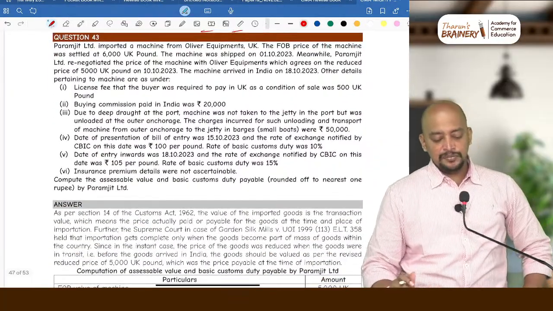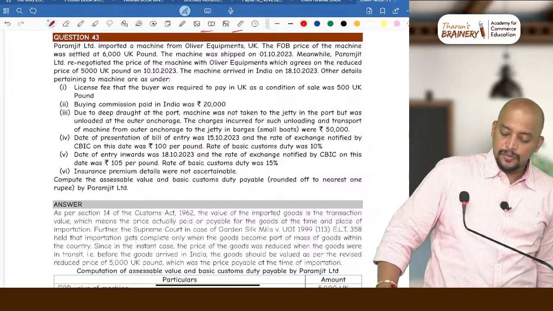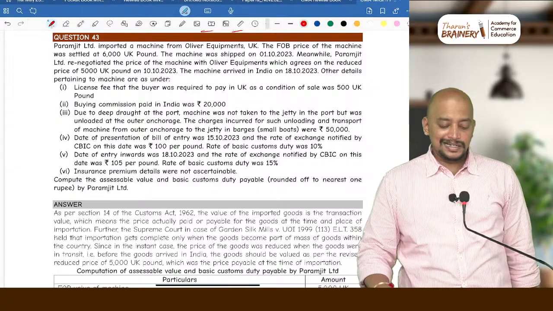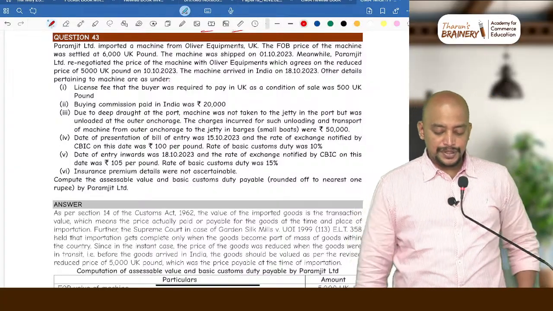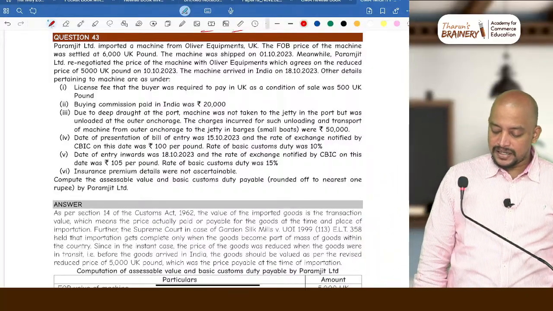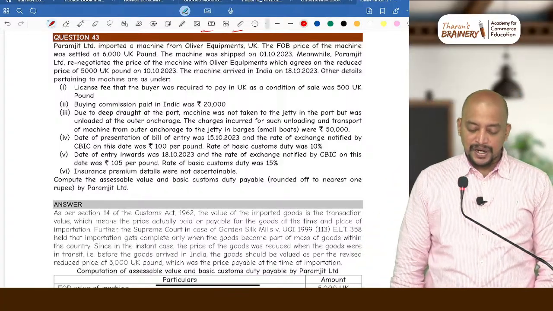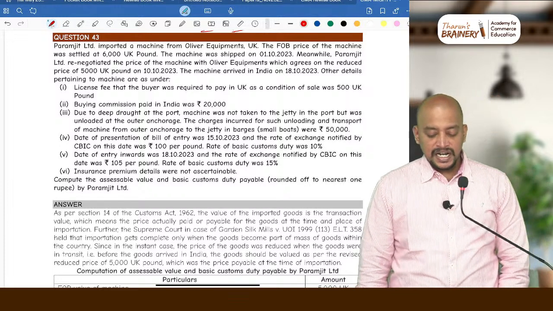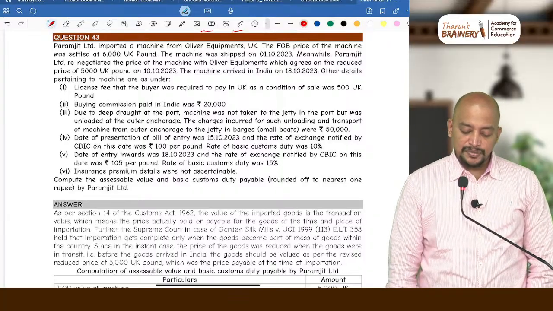Then question number 43. Paramjit Limited imported a machine from Oliver Equipments UK. The FOB price of the machine was settled at 6,000 UK pounds. The machine was shipped on 1/10/2023. Meanwhile, Paramjit Limited renegotiated the price of the machine with Oliver Equipments, which agreed on the reduced price of 5,000 UK pounds on 10/10/2023. The machine arrived in India on 18/10/2023. All other details pertaining to the machine are as under.